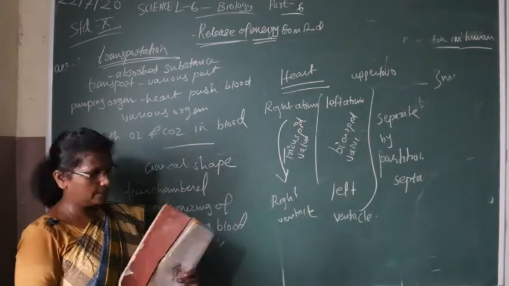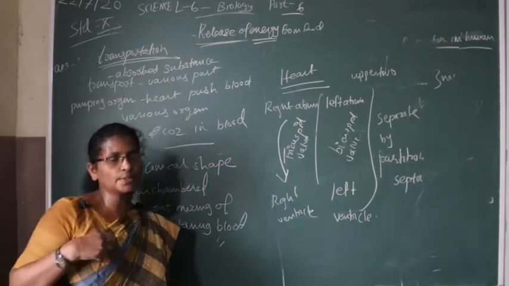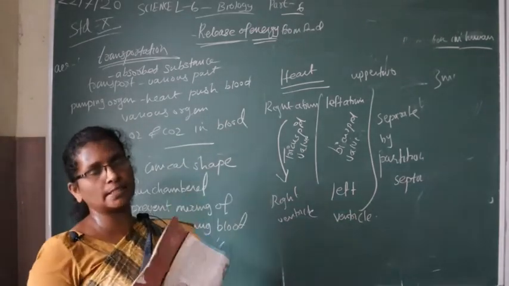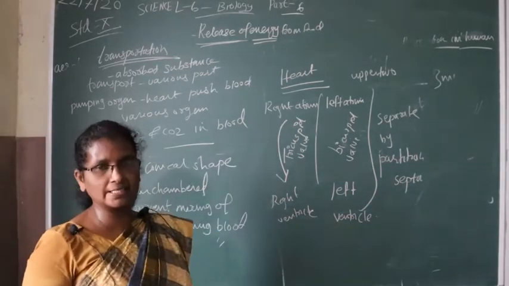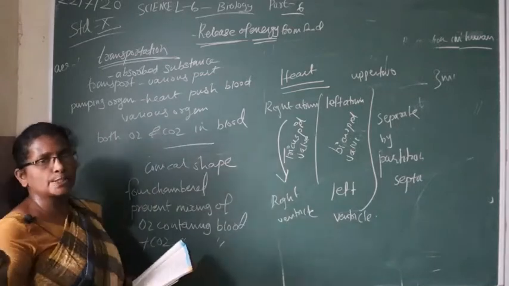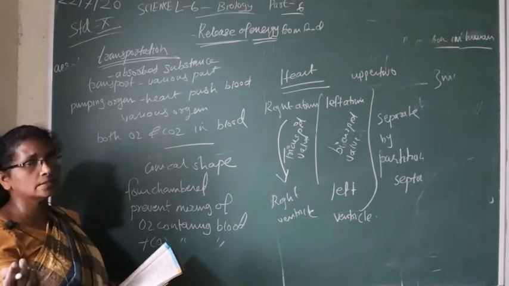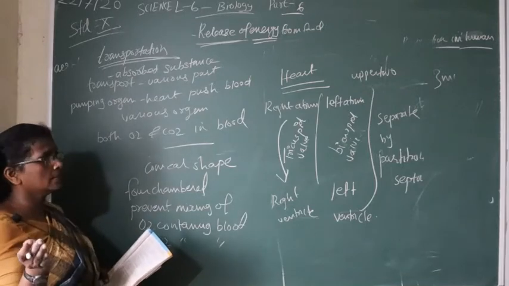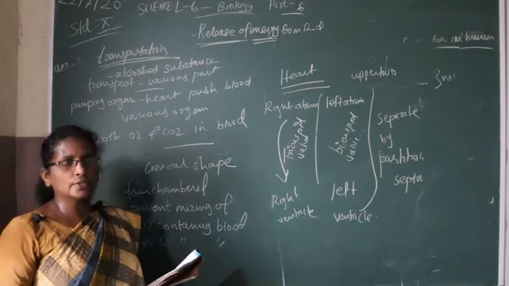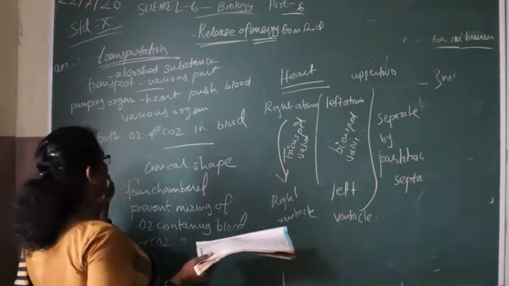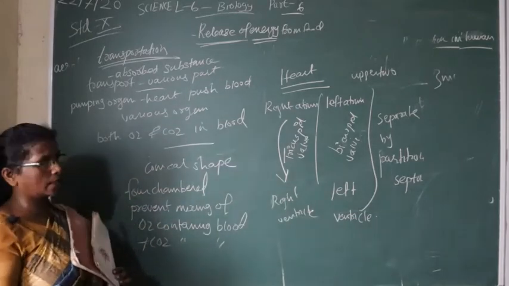Next is transportation. In the previous section we discussed the transport of useful materials and absorbed substances from various organs.